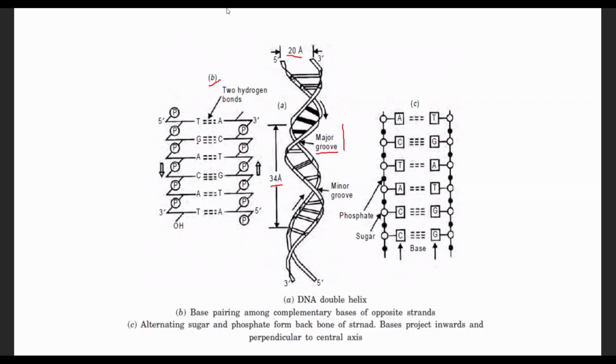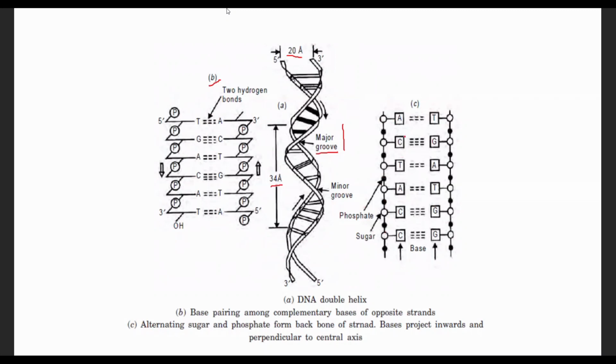If there is guanine on this strand, there is cytosine on the other strand. This is base pair formation. Guanine pairs with cytosine using these 3 hydrogen bonds. So this one is stronger than the AT base pair formation.